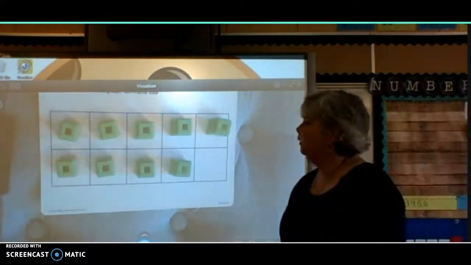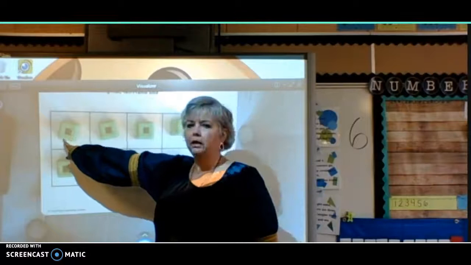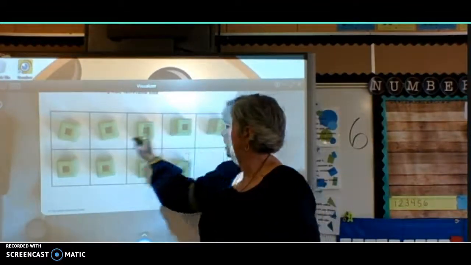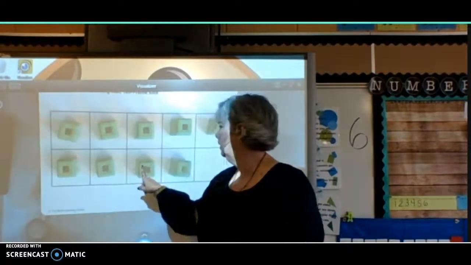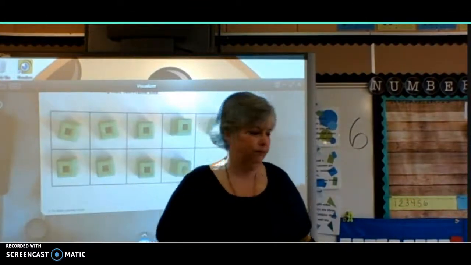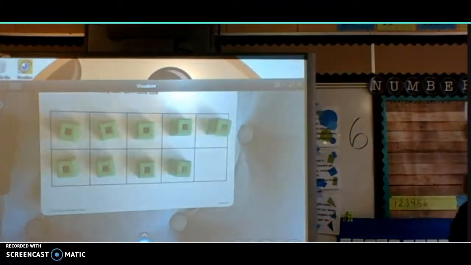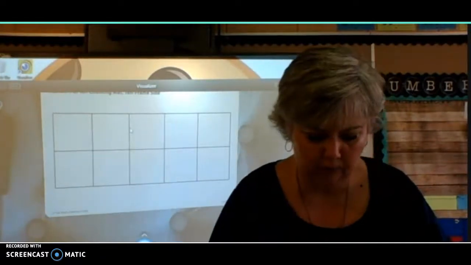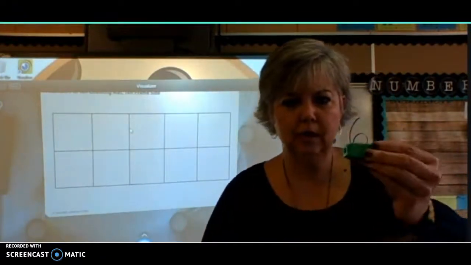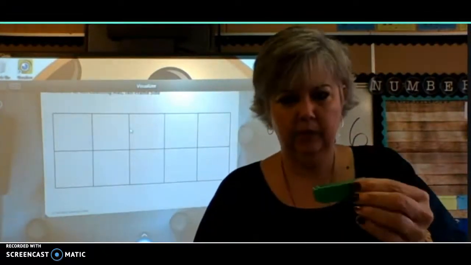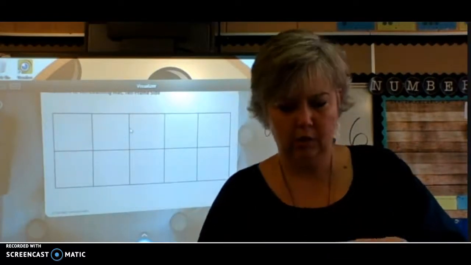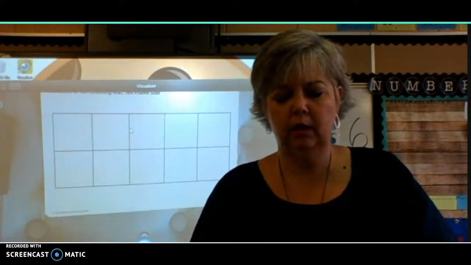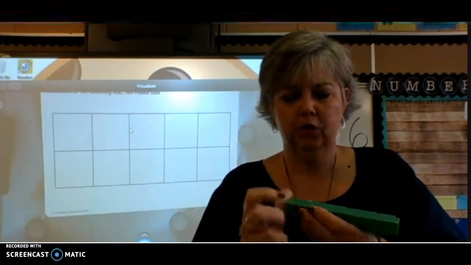So when we look up here, we're going to count them. 1, 2, 3, 4, 5, 6, 7, 8, 9. So I'm going to take those 9 and I'm going to connect them all together. Just like this. And I'm going to keep adding until they are one long train, just like this.